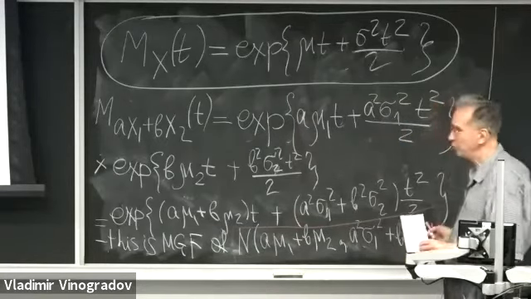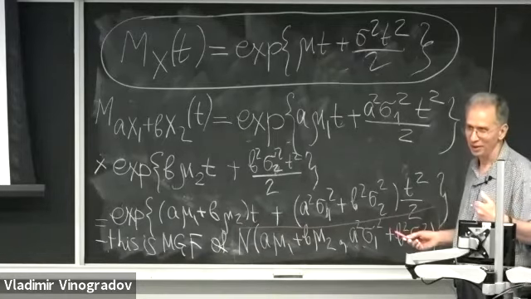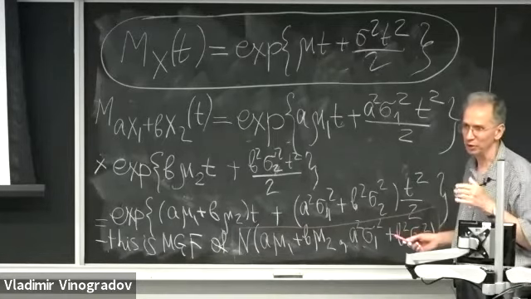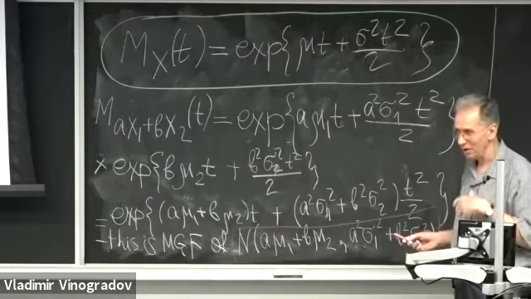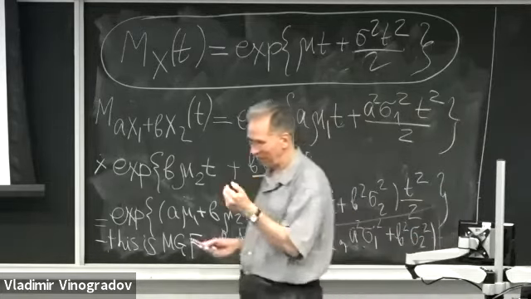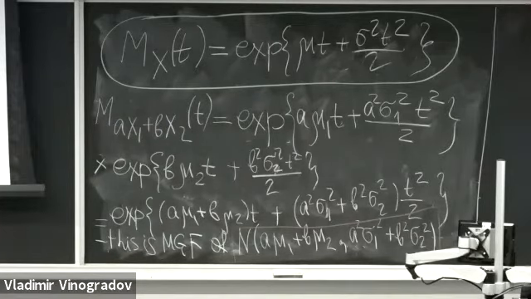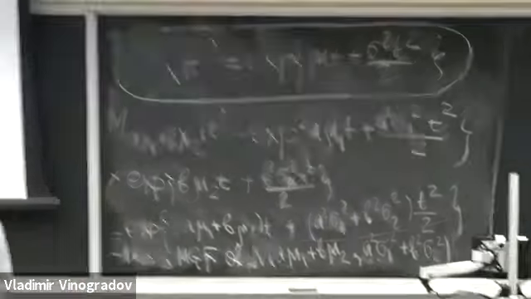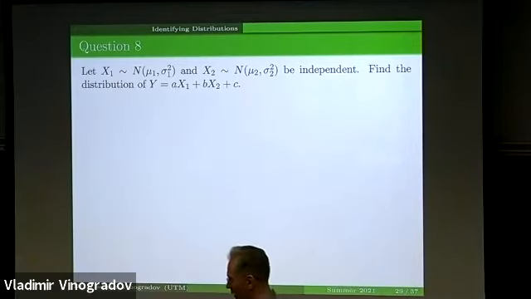That's a beautiful property which I derived. A linear combination of independent normal variables is also normally distributed. And then you can generalize this result to the case of an arbitrary fixed number of independent normal random variables and obtain that such a sum of independent normal variables is also normally distributed.